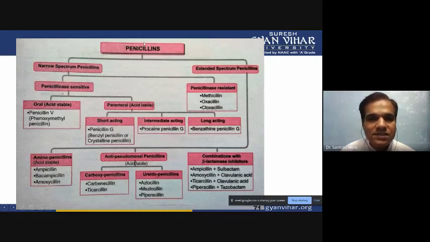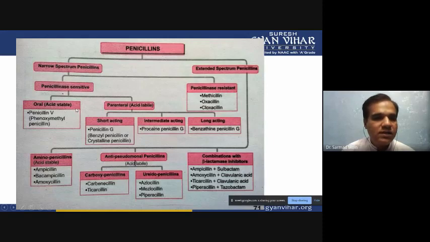So penicillin has a particular structure, and when it was modified, these modified penicillins we use against particular types of microorganisms. First we will see the narrow spectrum penicillin, and again we divide it into the categories penicillinase sensitive and penicillinase resistant. Two types of antibiotics are there.